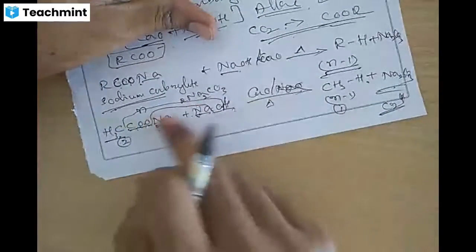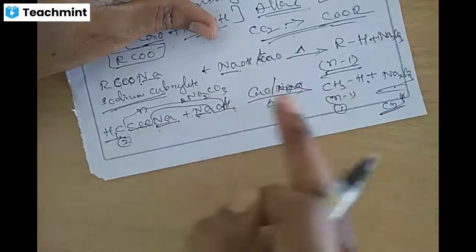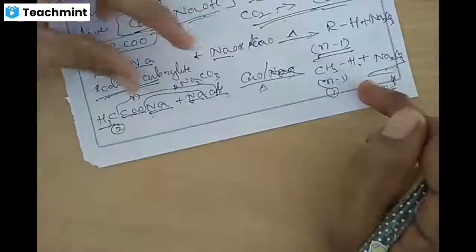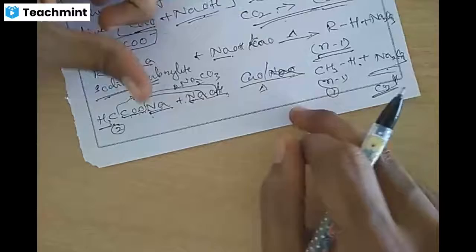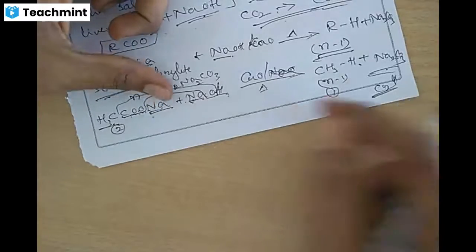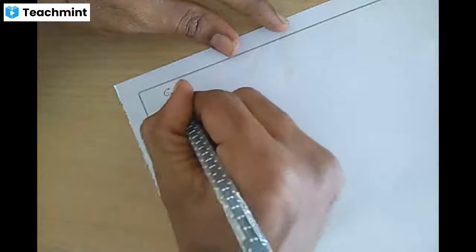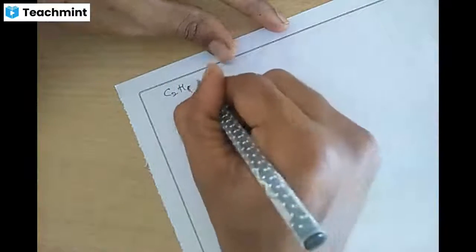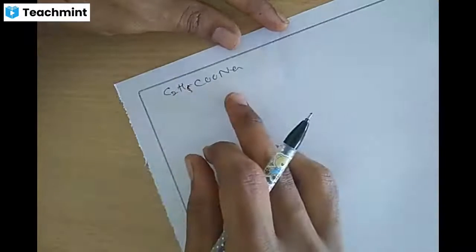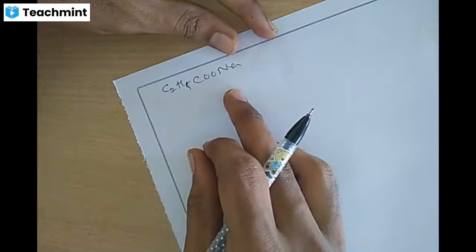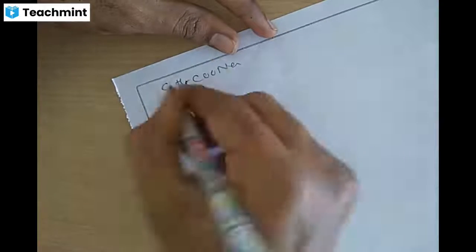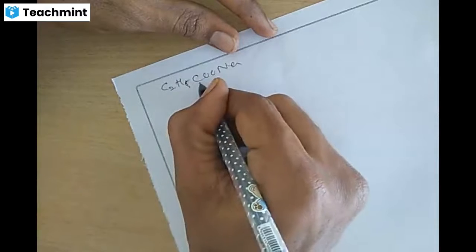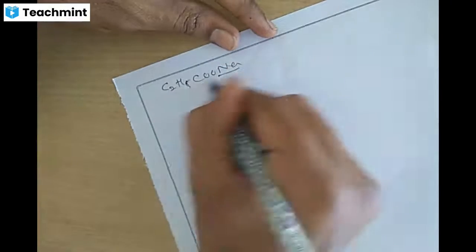Hence, less than one carbon, decrease one carbon. What we get, the alkane from the carboxyl group. Are you getting decarboxylation? Fourth method of preparation is decarboxylation. One more example, C2H5COONa. C2H5 is ethyl group, no? Ethane plus 1, 2 plus 1 is 3, that is propane, sodium propionate.